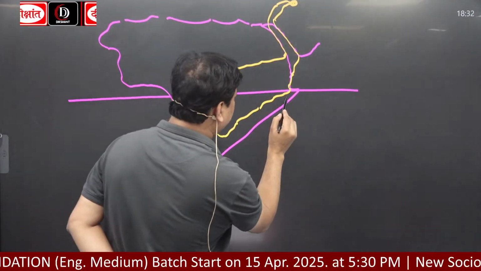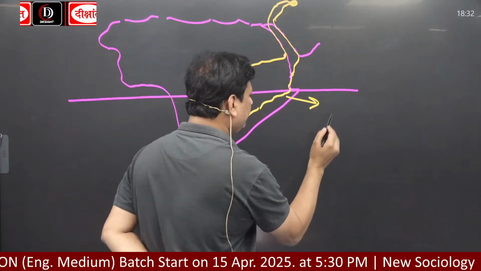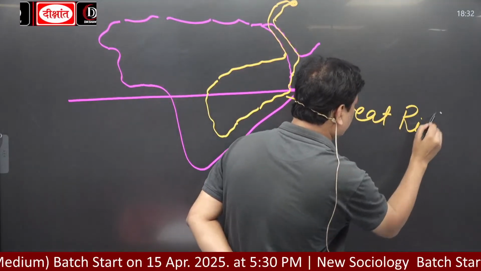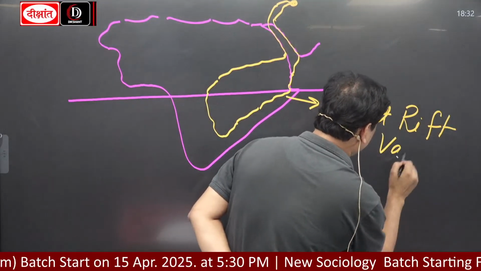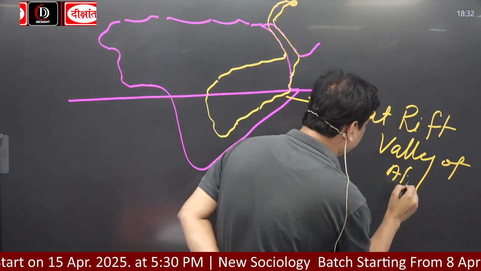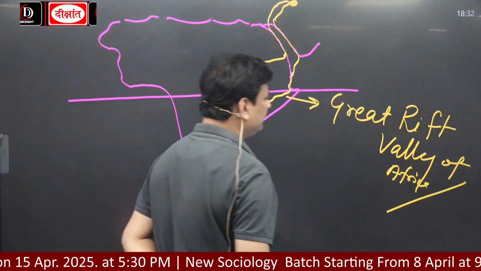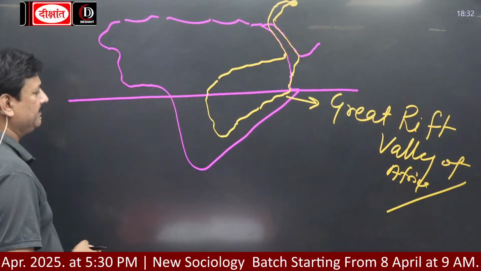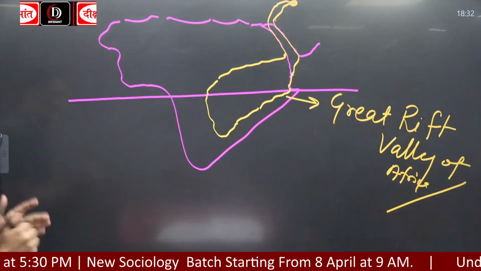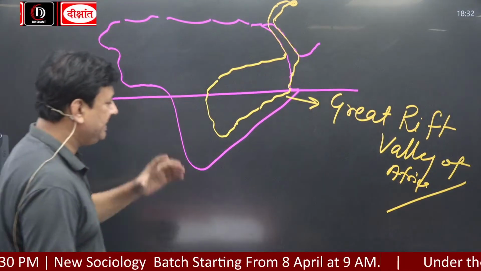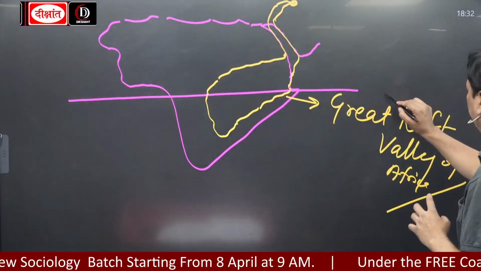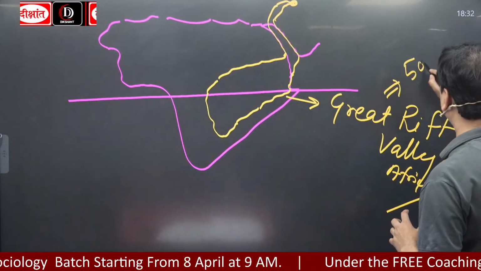The Great Rift Valley of Africa. Okay, this is also called the Eastern Rift Valley, and it is the longest rift valley. ये दुनिया का सबसे बड़ा rift valley है, with a total length of about 5,000 kilometer.